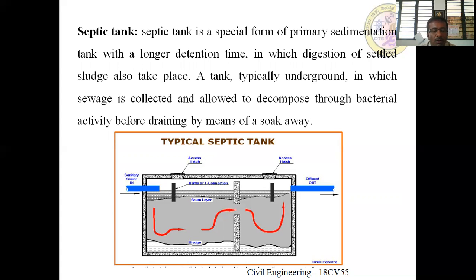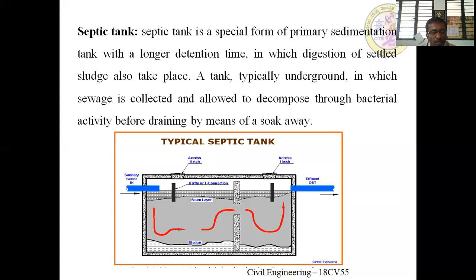This is the typical section of a septic tank in which a secondary inlet is there, and it is divided into two chambers, and there is an access chamber also at the top of the cover. Usually the bottom is given a slope towards the center for removal of the sludge and all these things. Also in chamber 1, the settleable solids settle at the bottom, as well as any oil and grease present is collected at the top. And also to reduce the velocity of flow in the tank, they are introducing the baffles.